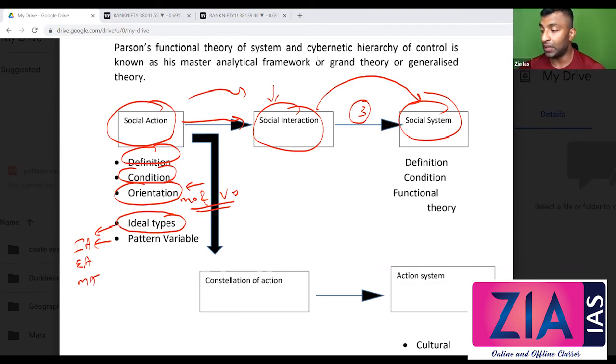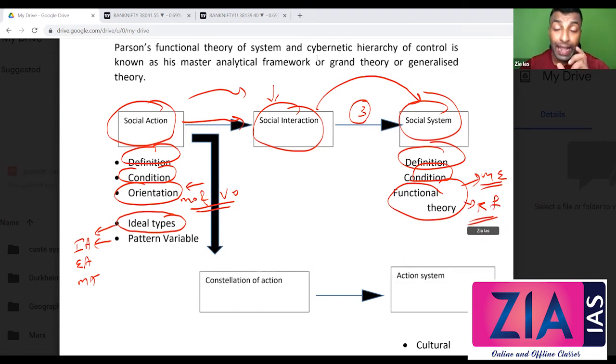So that is a definition, or the longer definition, consisting of a plurality of individual actors interacting with each other in a situation which has at least a physical or environmental aspect, actors who are motivated in terms of a tendency to optimization of gratification and all those things, right? That bigger definition, if you want, you can write that as well. And then we have discussed the functional theory in 2 phases: the mechanism equilibrium phase, which is the moving equilibrium, and then the requisite functionalism phase, which is the AGIL model.